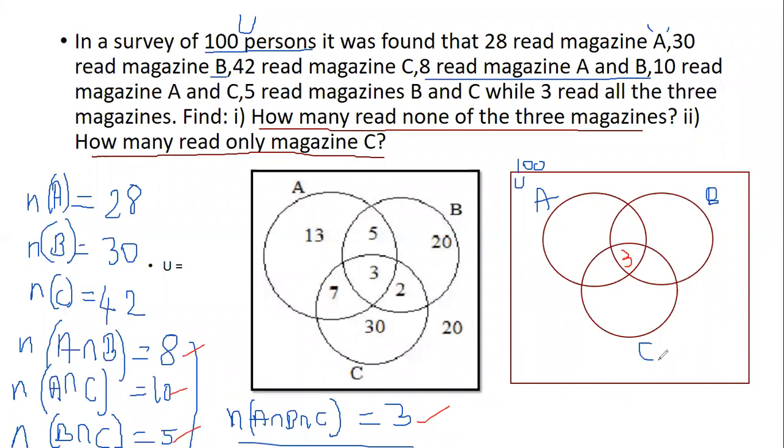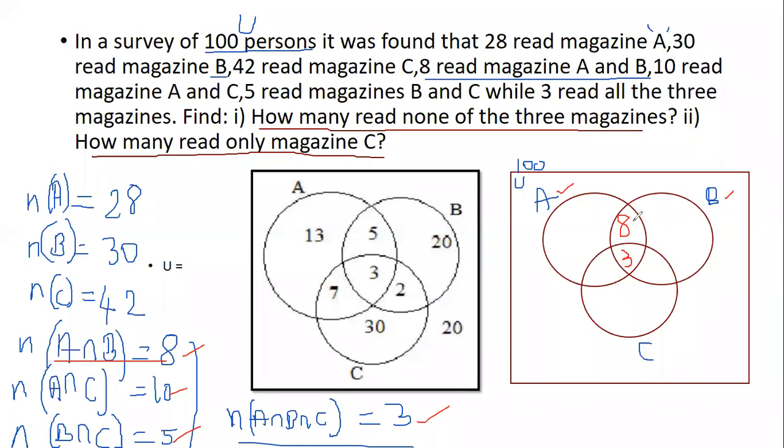First we consider A intersection B. These are the 2 sets you should consider, and you write the data in this place. Now, what is the value of A intersection B? The value of A intersection B, totally, is 8.